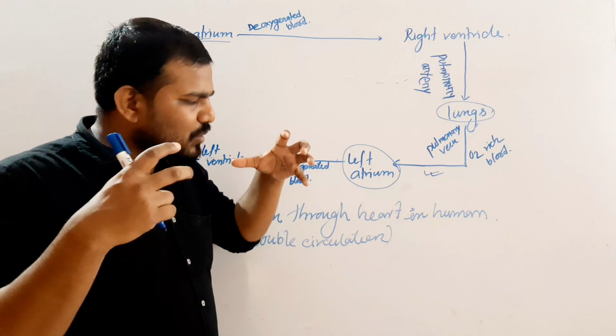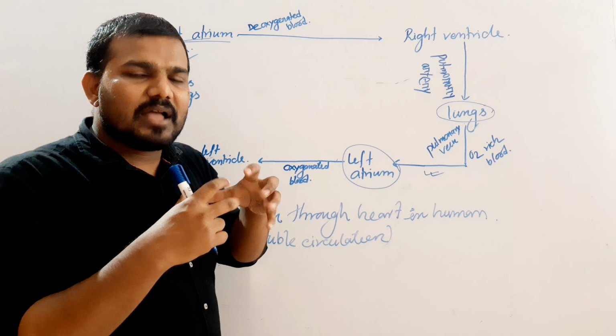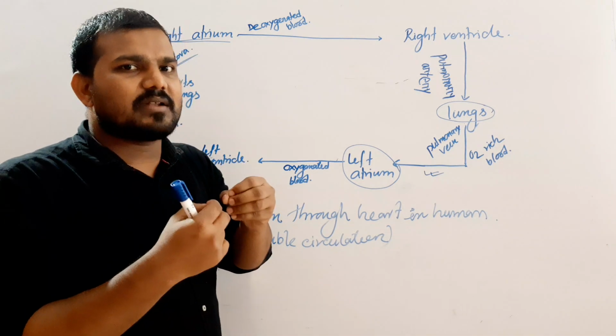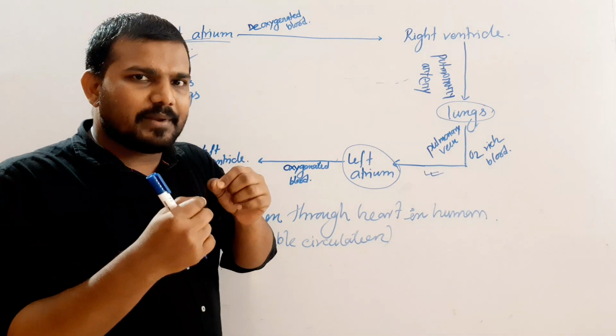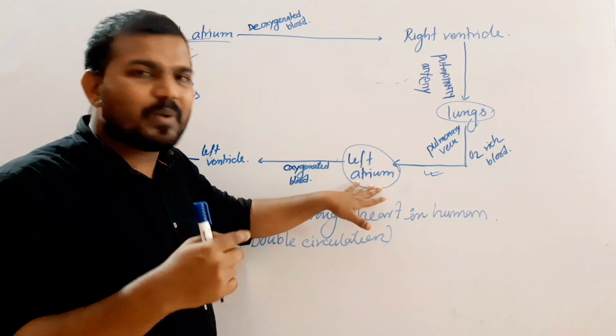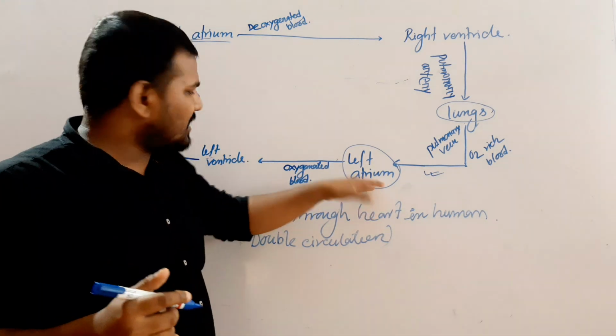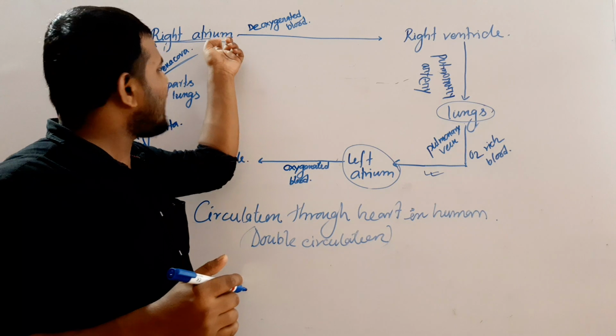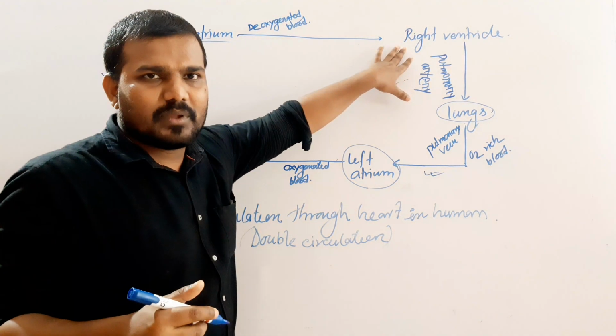Now the atria contract, because the blood is passed from the left atrium to the left ventricle and from the right atrium to the right ventricle.